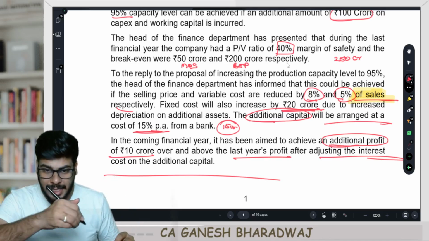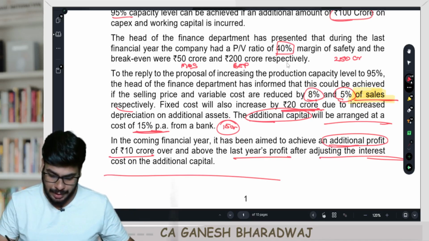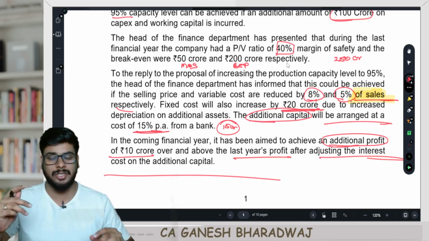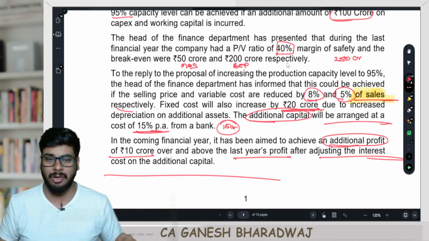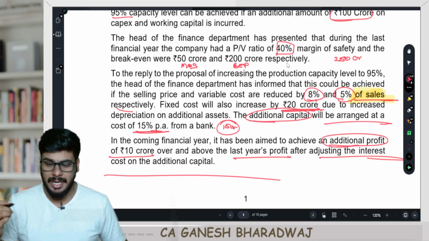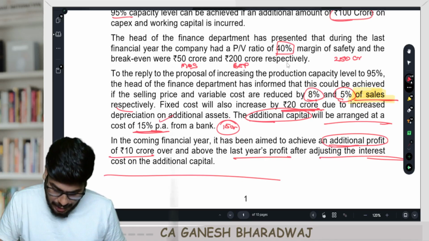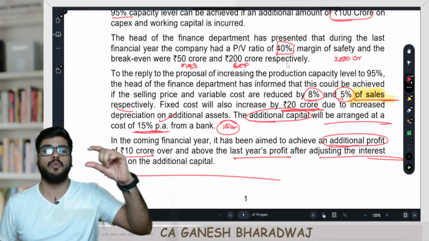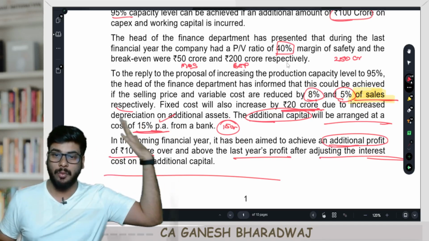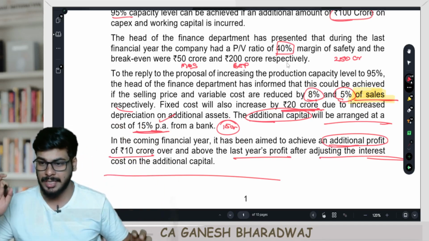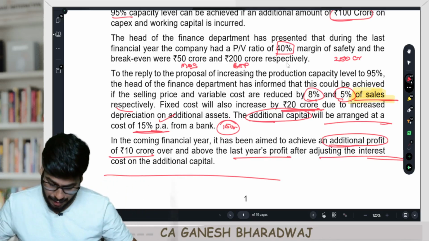Clear with this, guys? Hence, for the purpose of this particular question, this interest cost, which we generally don't take as a cost in costing, we need to consider, because they are saying over and above, after recovering this interest component also, the company wants to make a profit of 10 crore more than what it made in the previous year. Clear with this, guys? Have the questions right.